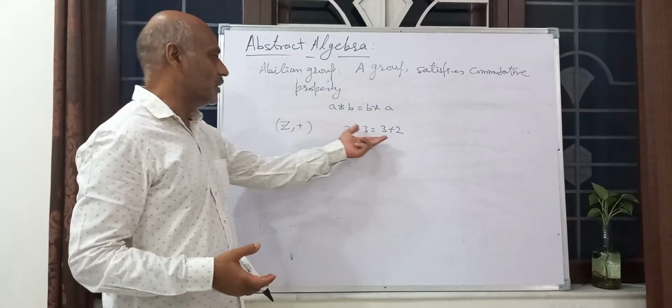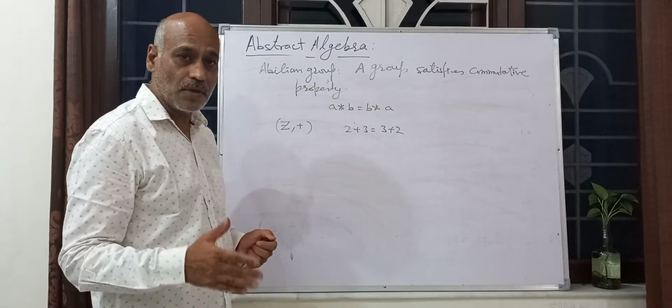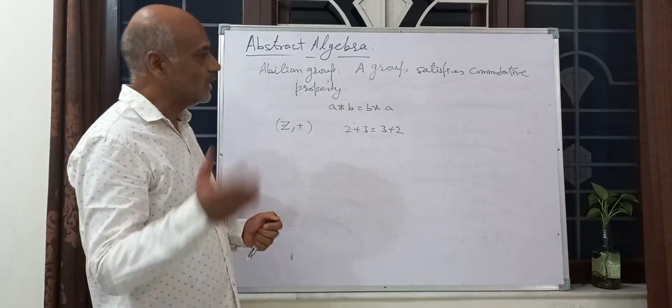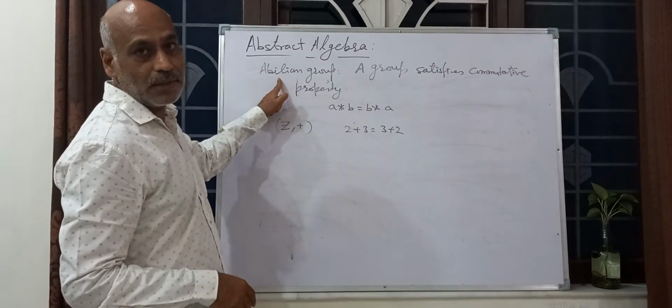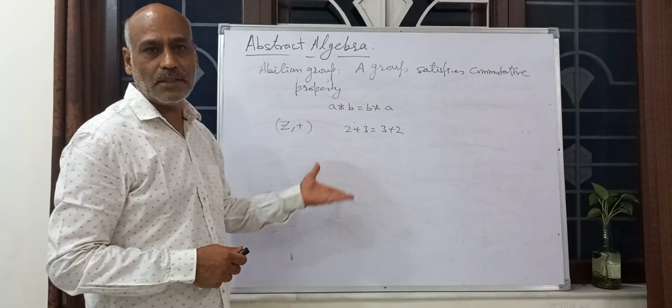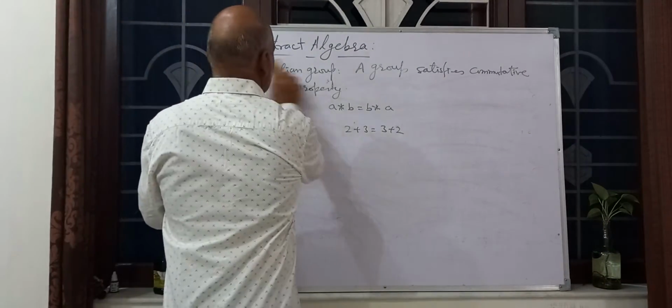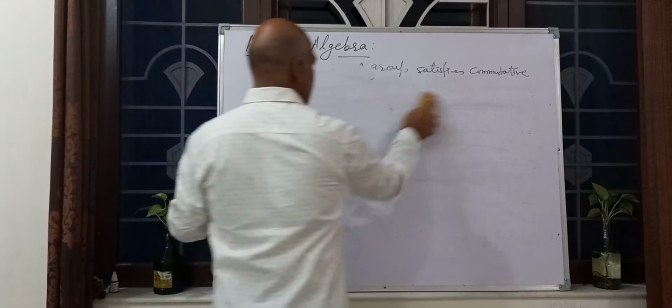So A star B equals B star A. If a group does not satisfy the commutative property, it is a non-abelian group. So this is the definition.